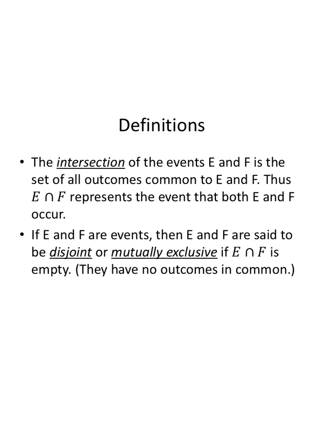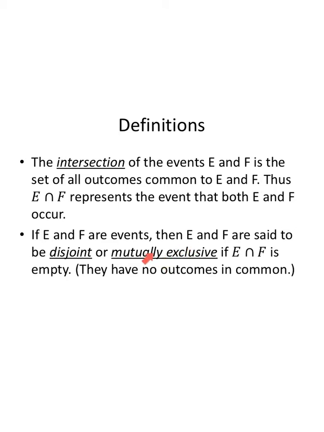Whereas an intersection, that's like a first date. What do you have in common? What do you share? That's what you talk about on a first date, just to get to know each other. So the intersection of the events E and F is the set of all outcomes common to E and F. Thus E intersection F represents the event that both E and F occur.